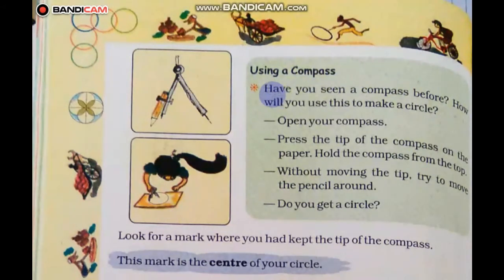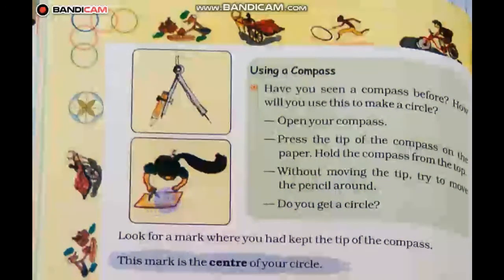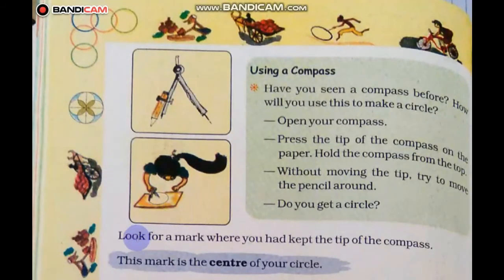Using a compass. Have you seen a compass before? How will you use this to make a circle? This is the compass. Open your compass. Press the tip of the compass on the paper. Hold the compass from the top. Without moving the tip, try to move the pencil around. Do you get a circle? Look for a mark where you had kept the tip of the compass. This mark is the center of your circle.